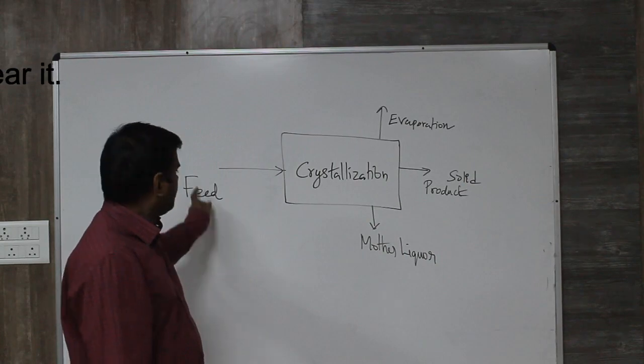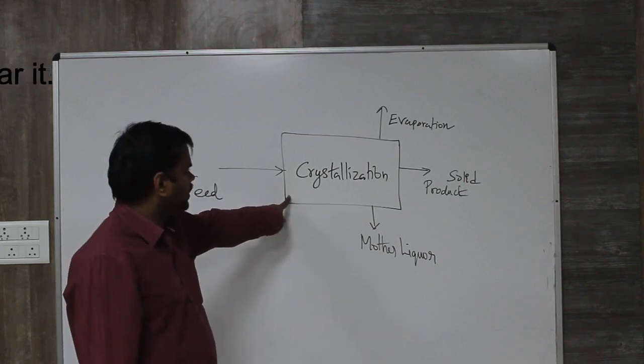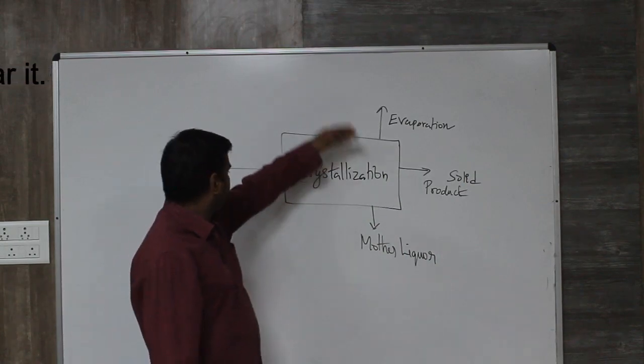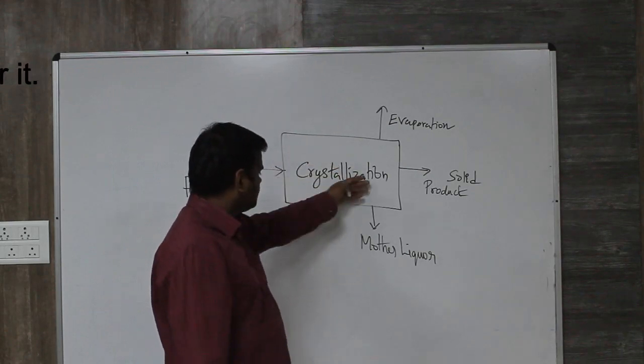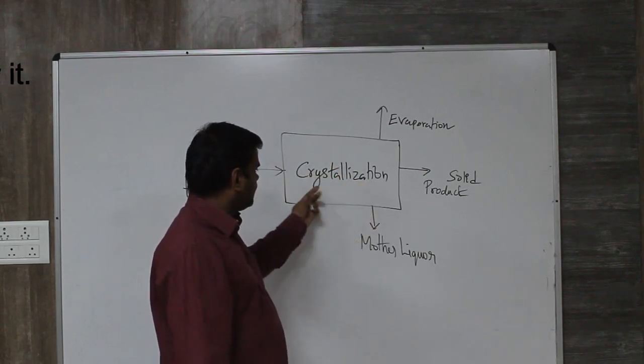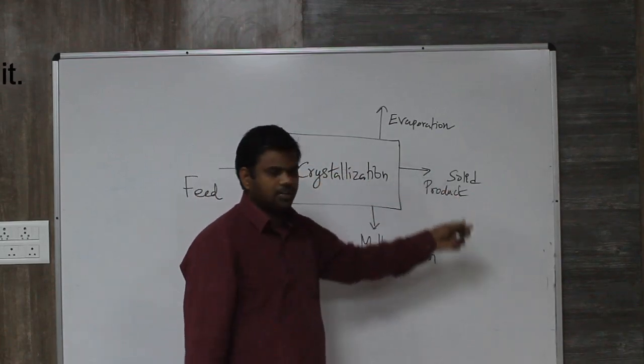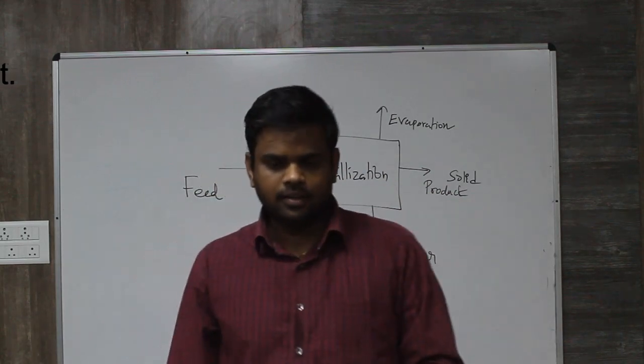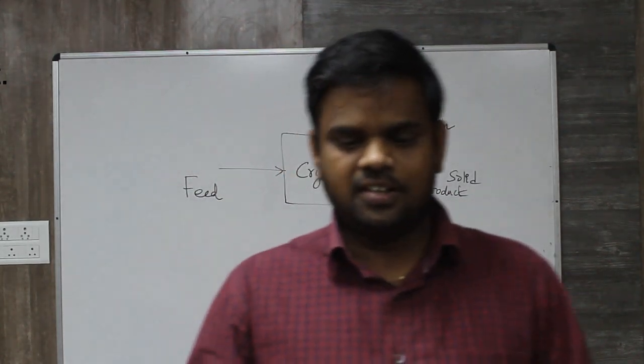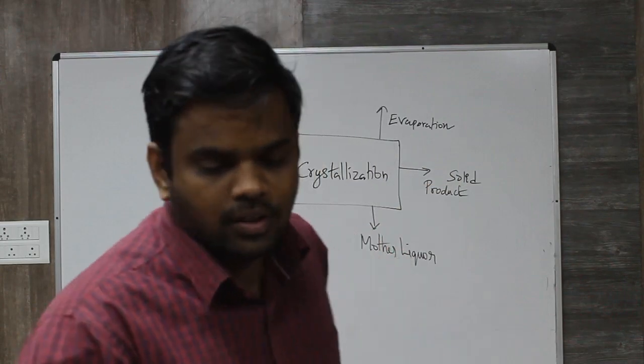Send in feed which enters the crystallization unit, and we vaporize some of the components. The remaining liquid is the mother liquor. The crystallized solid product is taken out as the product. Okay, so that is called crystal. Crystals will be coming out.